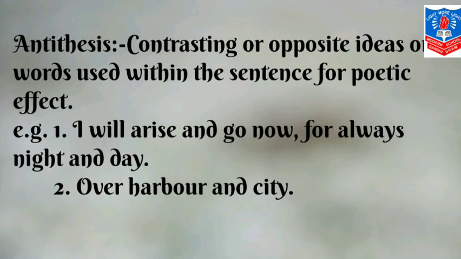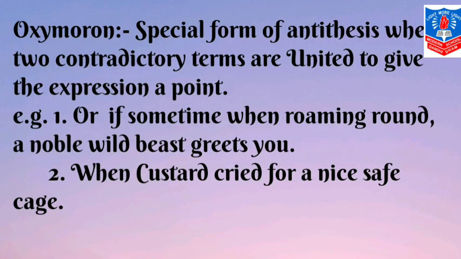Antithesis. Contrasting or opposite ideas or words used within the sentence for poetic effect. First example, I will arise and go now, for always night and day. The opposite words night and day are used in the same sentence. Again, second example, over harbor and city. Opposite words harbor and city are used in the same sentence for the poetic effect.